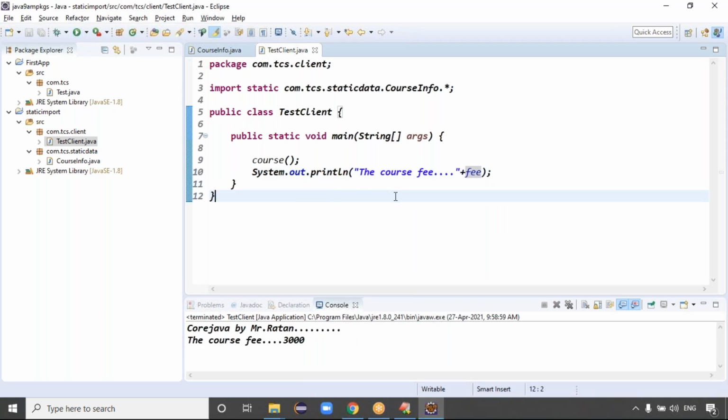Guys, I hope you got the clarity about the static import syntax. Are you clear now? Yes, that is called static import basically. Import static, then the content is in the static data dot course input dot star, right?